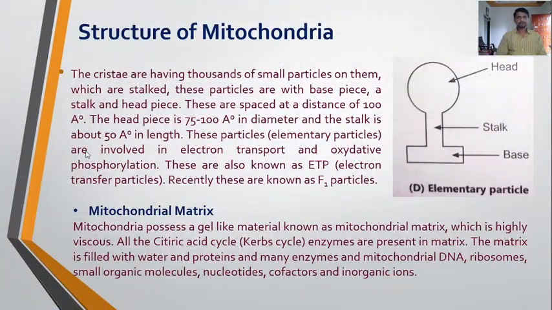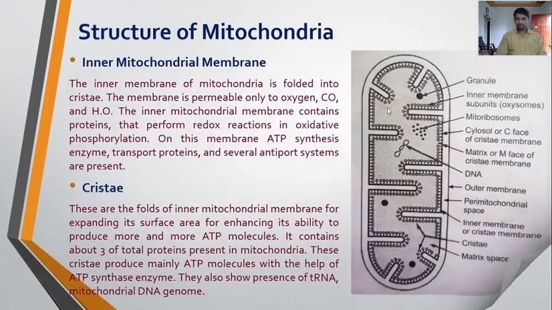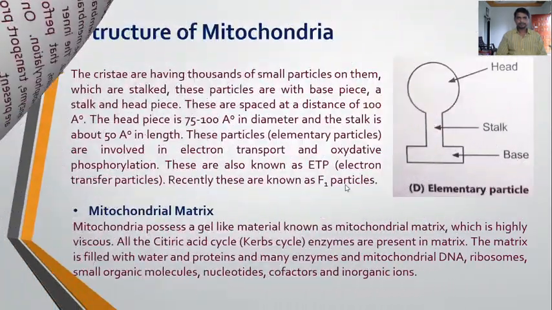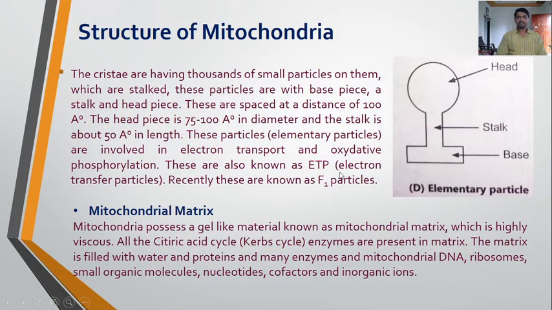Next, the cristae have thousands of small particles on them. In this diagram we can see these small particles. These are the bead-like structures present on the cristae, or on the inner mitochondrial membrane. These particles are stalked, with a base piece, a stalk and a head piece.